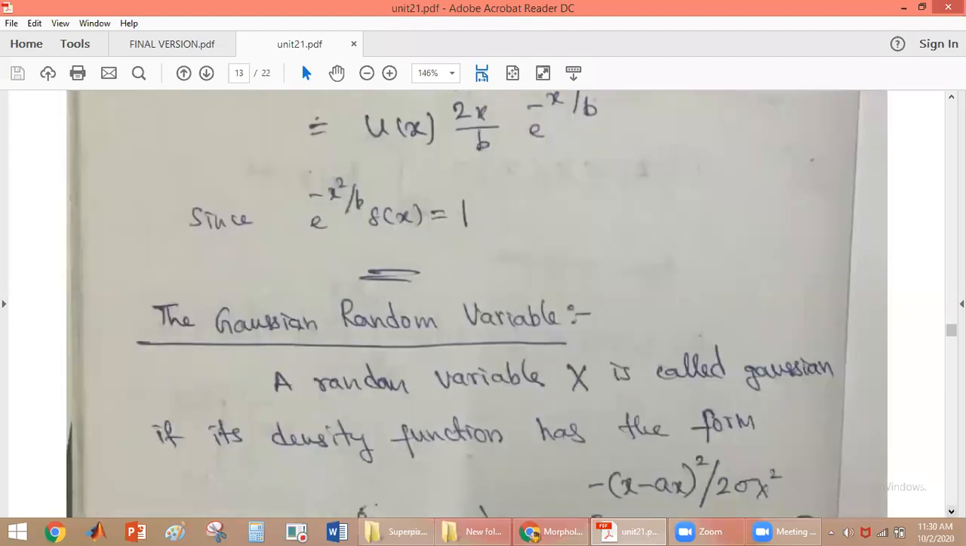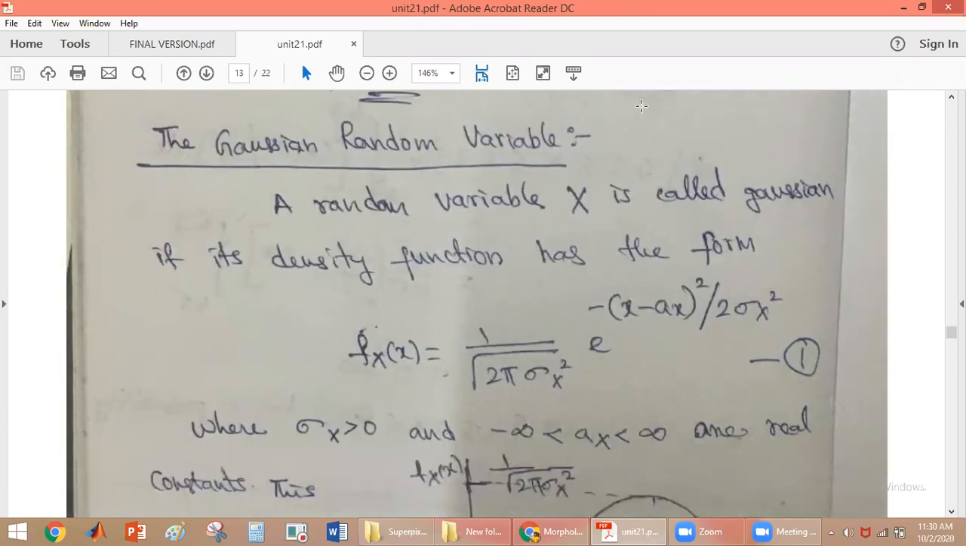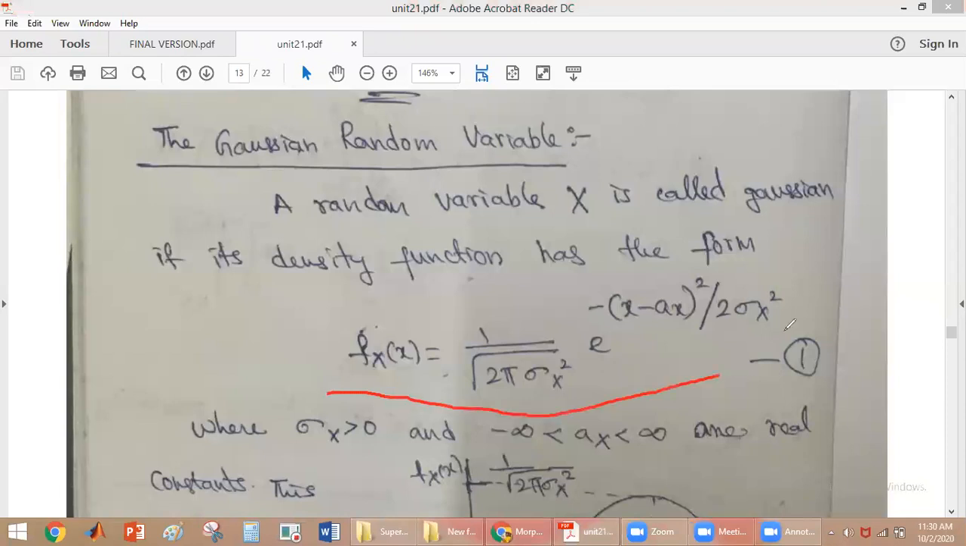Now we'll discuss what is a Gaussian random variable. Any random variable x is called a Gaussian random variable if its density function has this form. If the density function of any random variable is defined like this, then it is called a Gaussian random variable. In this, sigma of x is greater than 0, x varies from minus infinity to plus infinity, and a_x and sigma_x are real constants.